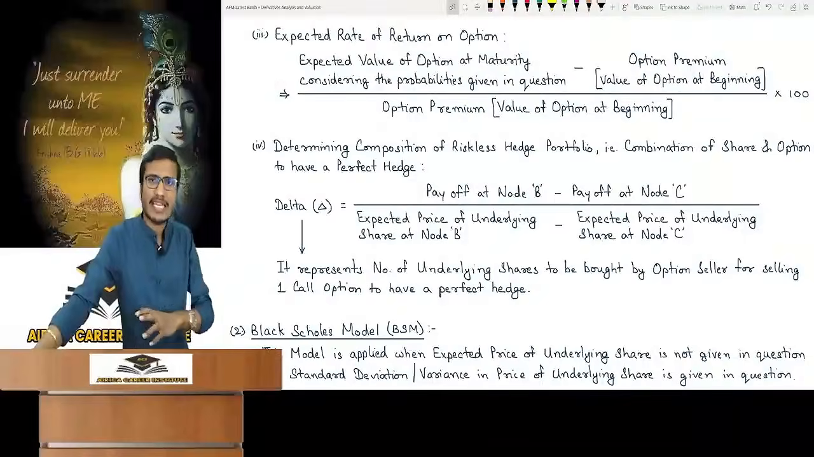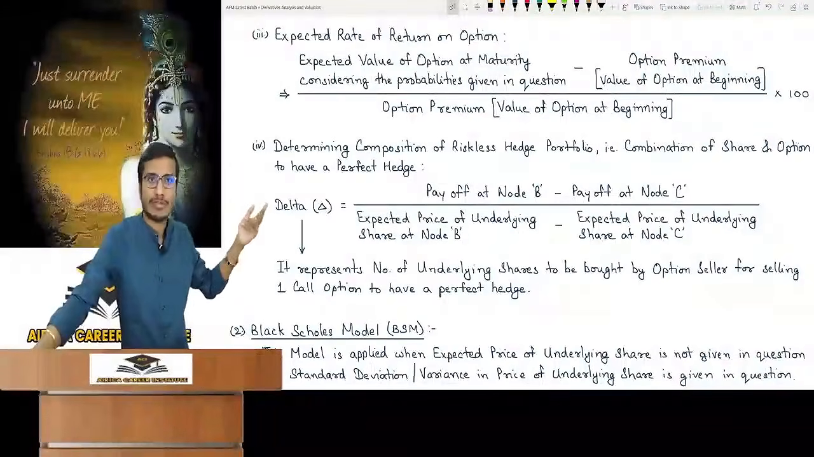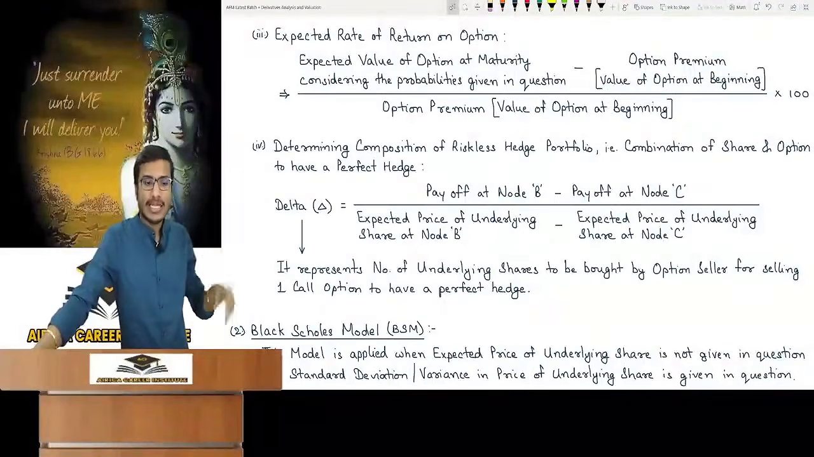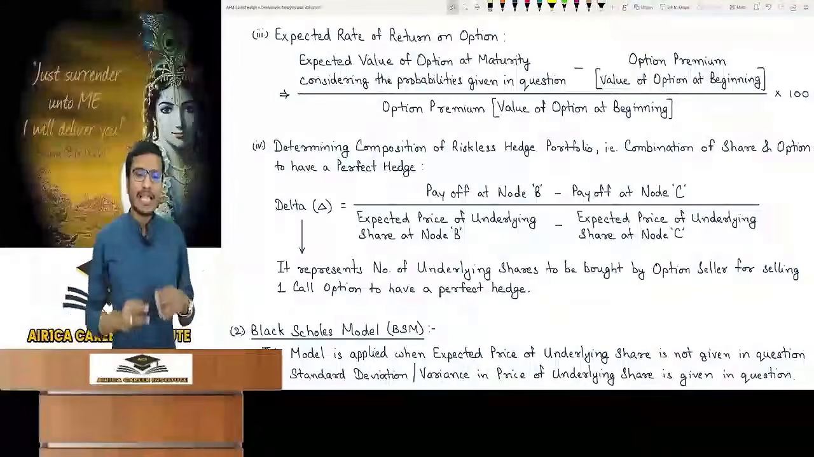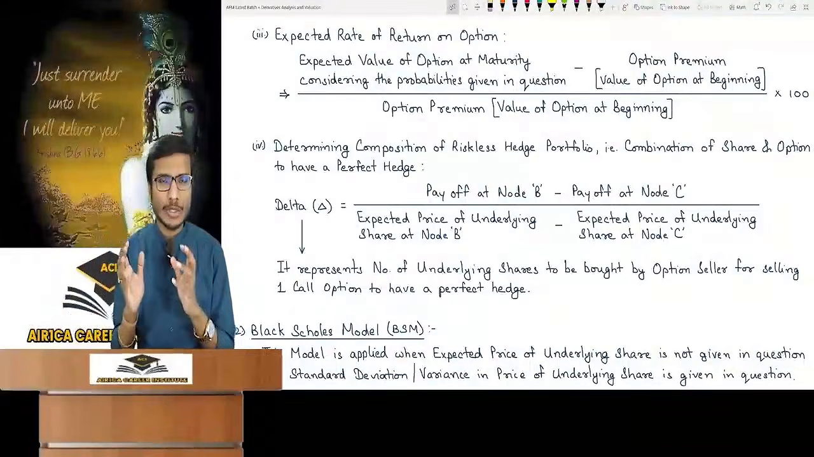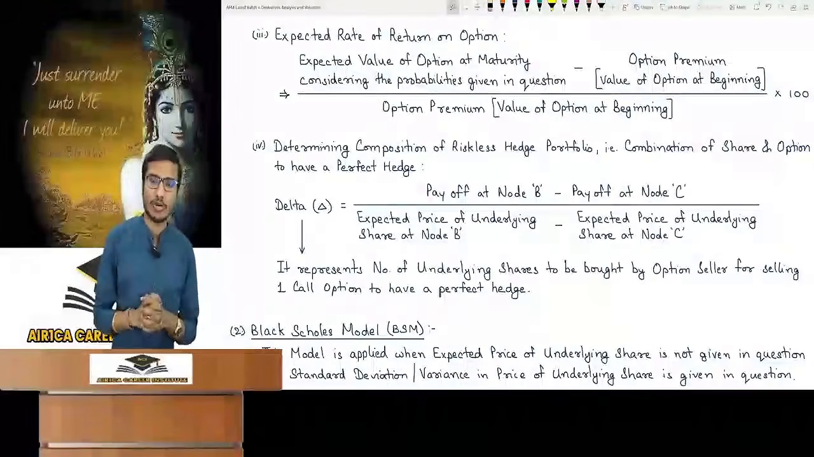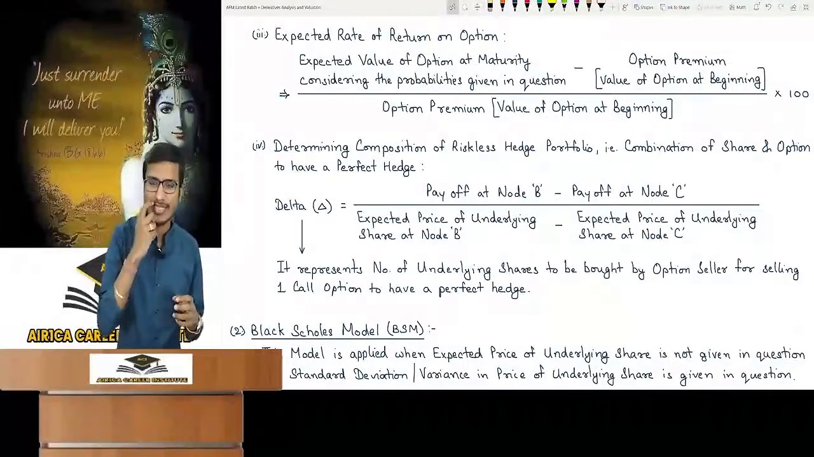We will not go into its explanation as it is not in the syllabus. One or two questions may come. You should know that. What is the formula of delta? Payoff at node B minus payoff at node C, divided by expected price of underlying share at node B minus expected price of underlying share at node C.